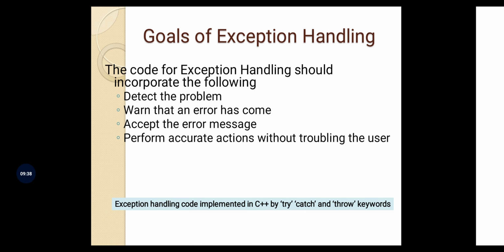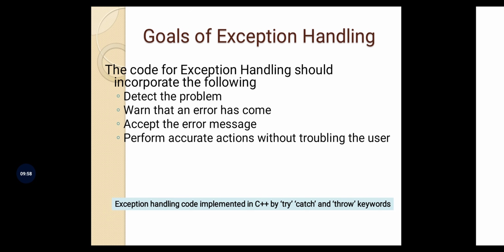So what are the goals of exception handling? Four things. The first thing is you need to detect the problem. You need to warn that the error has come. You need to accept the error message and then perform the accurate actions without troubling the user.